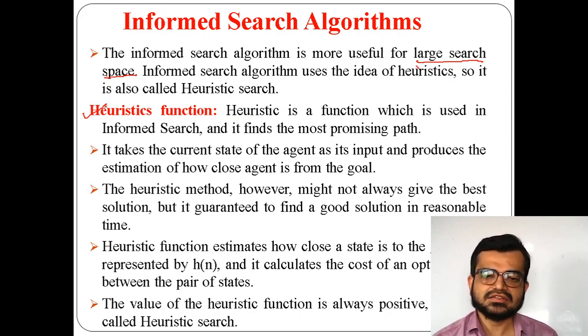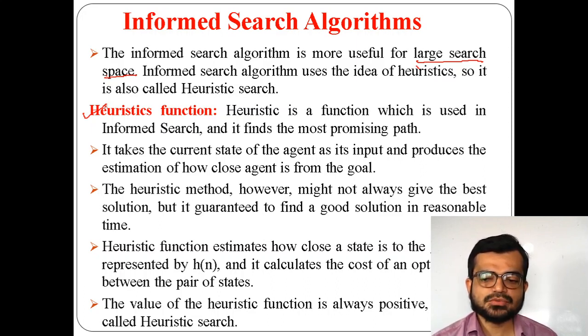It doesn't mean that it's the best path. It takes the current state of the agent as an input and produces an estimation.